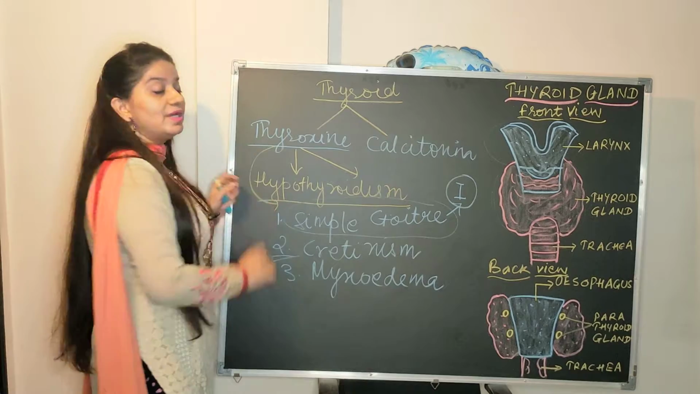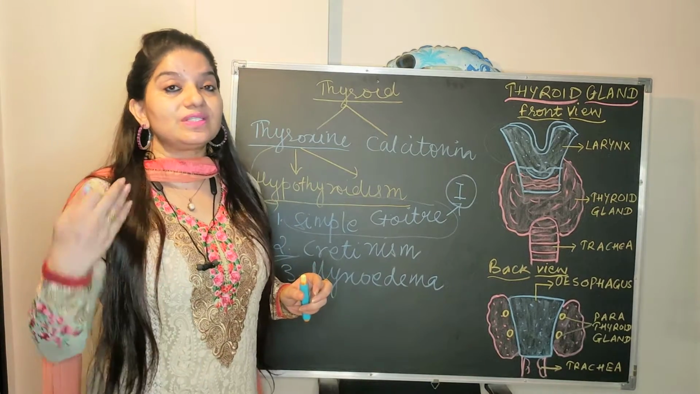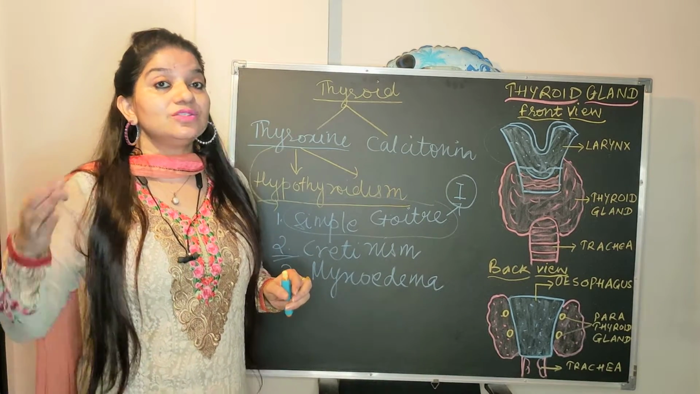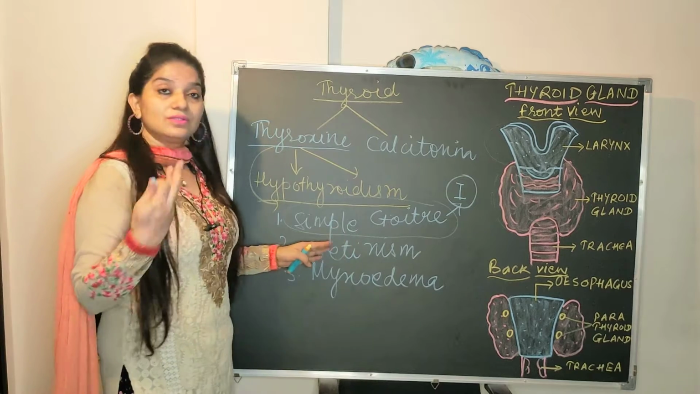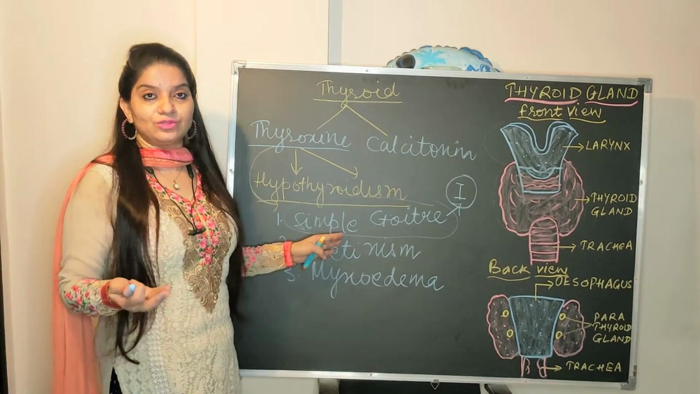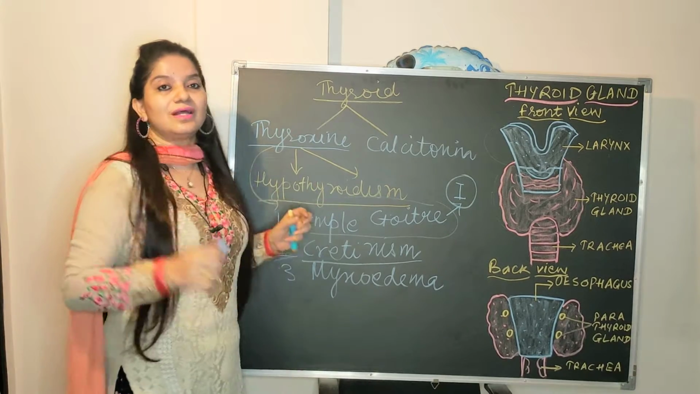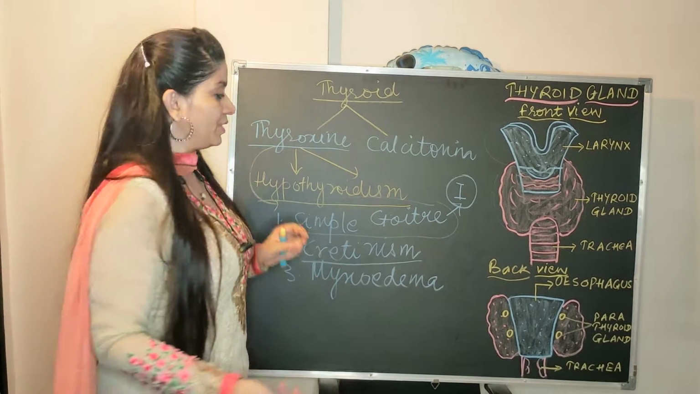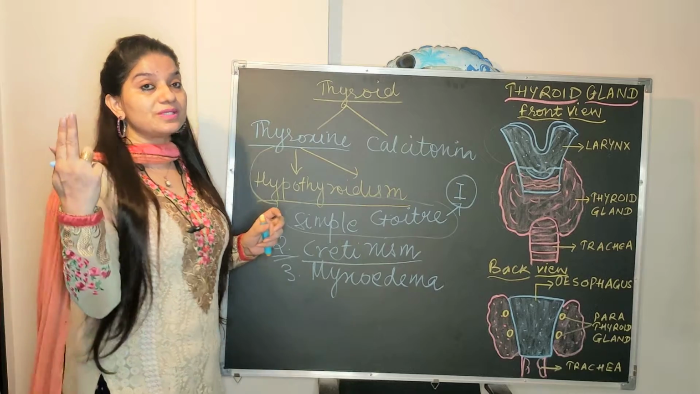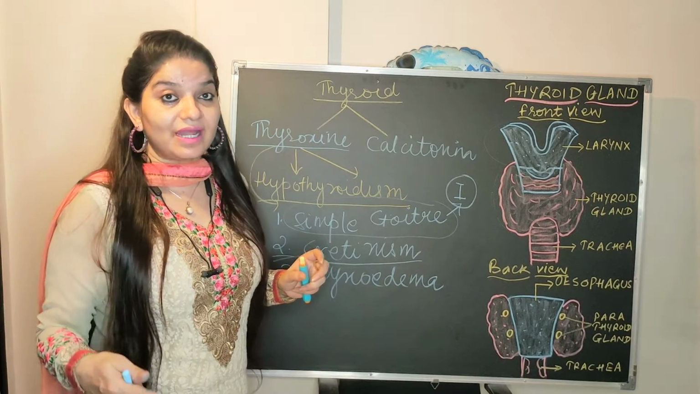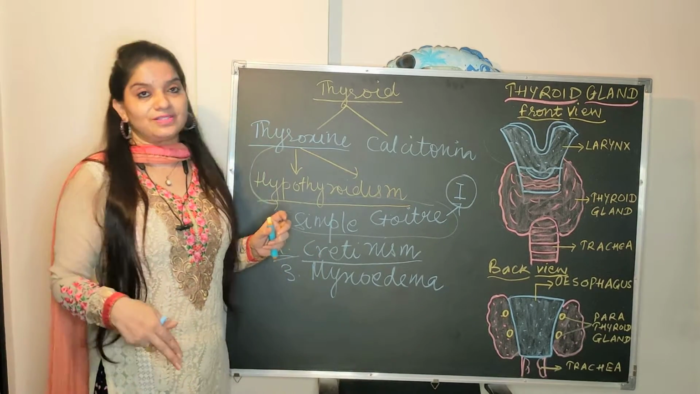Second is cretinism. Cretinism is a condition which happens during childhood. So in children this condition is seen, which again results due to hypothyroidism. Now cretinism has two symptoms. One is mental retardation and second is dwarfism.